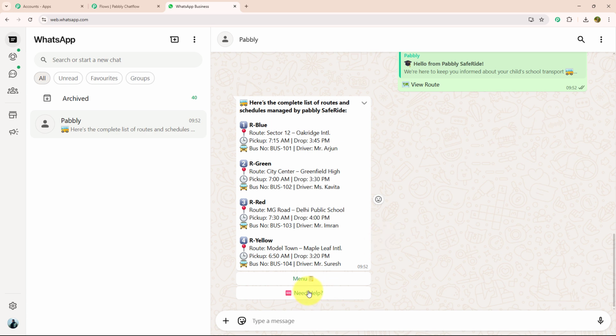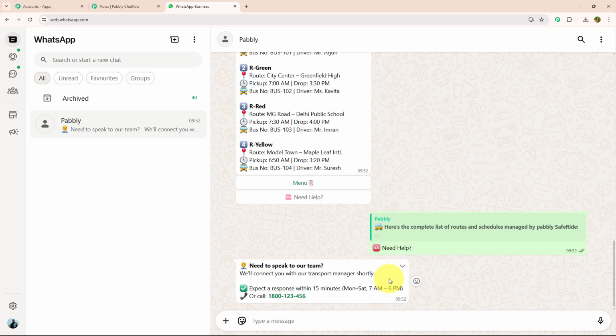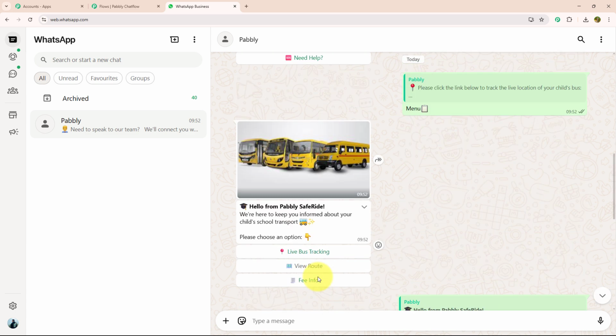Let's click on the need help button this time. As soon as I clicked on need help, they mention that their team will contact me as soon as possible. Their response time is 15 minutes and they have also mentioned their phone number. So yes, as you can see, this chatbot is replying to me within seconds and made my customer experience so much better and fun. That too without any manual effort. That's the power of Pabbly Chatflow. If you want to know how to create this chatbot for your own business, then let me guide you further.